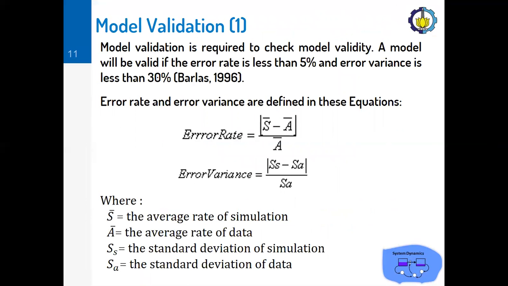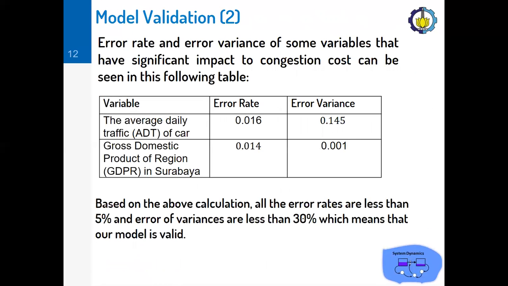After we have developed the stock and flow diagram, we need to validate the model to check the model validity. A model will be valid if the error rate is less than 5% and the error variance is less than 30%. And here are the calculations of the error rate and the error variance. Error rate and error variance of some variables that have significant impact to congestion cost can be seen in this table.